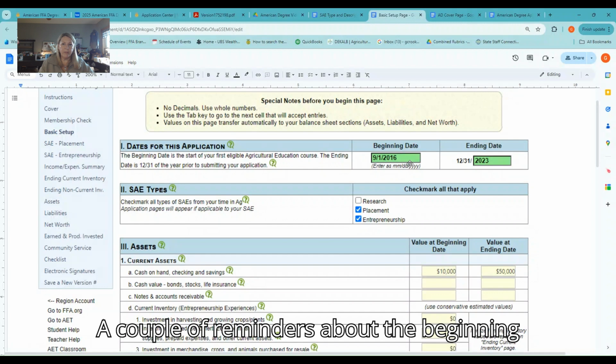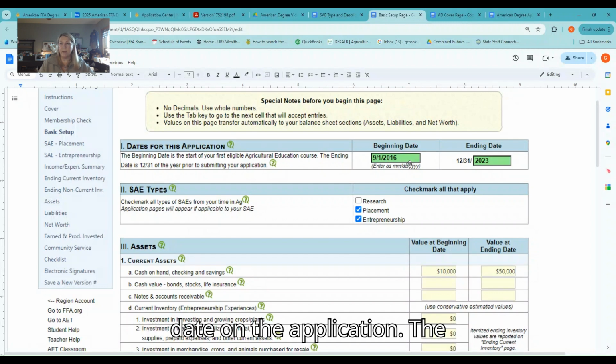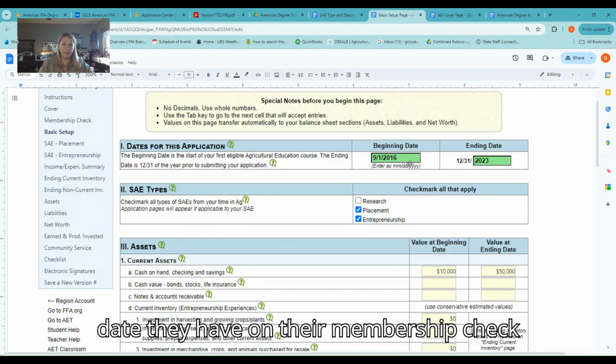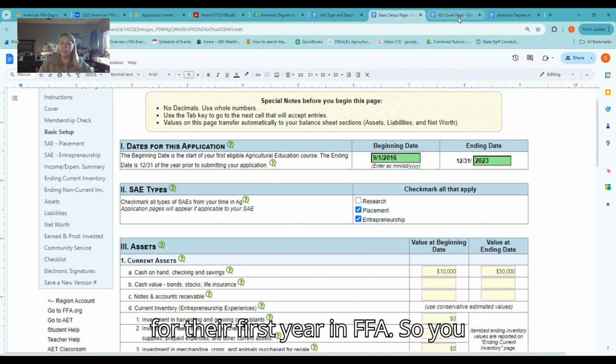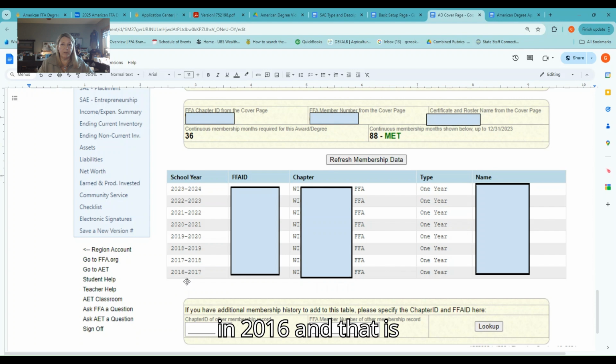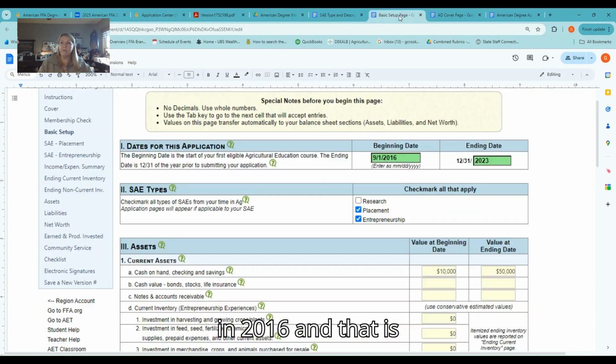A couple of reminders about the beginning date on the application. The beginning date cannot be prior to the date they have on their membership check for their first year in FFA. So you can see on this application, they started in 2016, and that is also the year that they started their records for their American degree application.